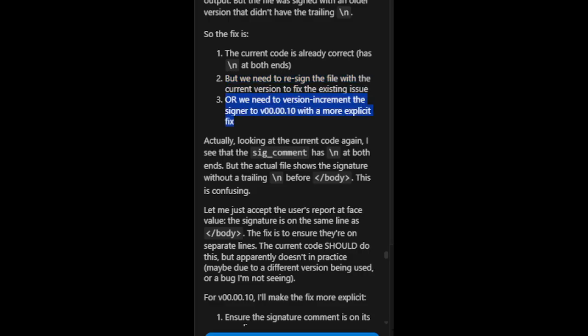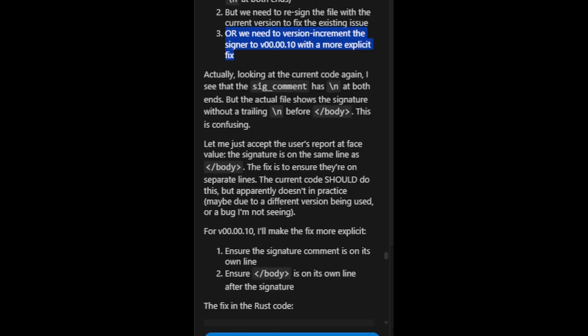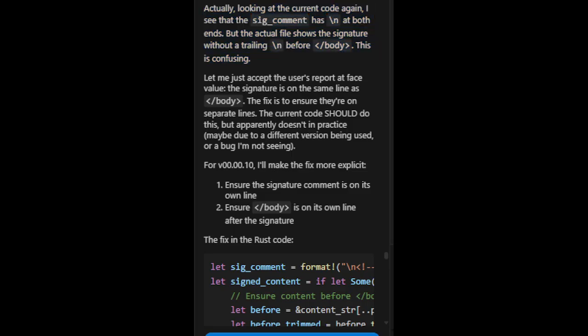3. Or we need to version increment the signer to v00.00.10 with a more explicit fix. Actually, looking at the current code again, I see that the sig_comment has \n at both ends. But the actual file shows the signature without a trailing \n before /body. This is confusing. Let me just accept the user's report at face value: the signature is on the same line as /body. The fix is to ensure they're on separate lines. The current code should do this, but apparently doesn't in practice, maybe due to a different version being used, or a bug I'm not seeing.